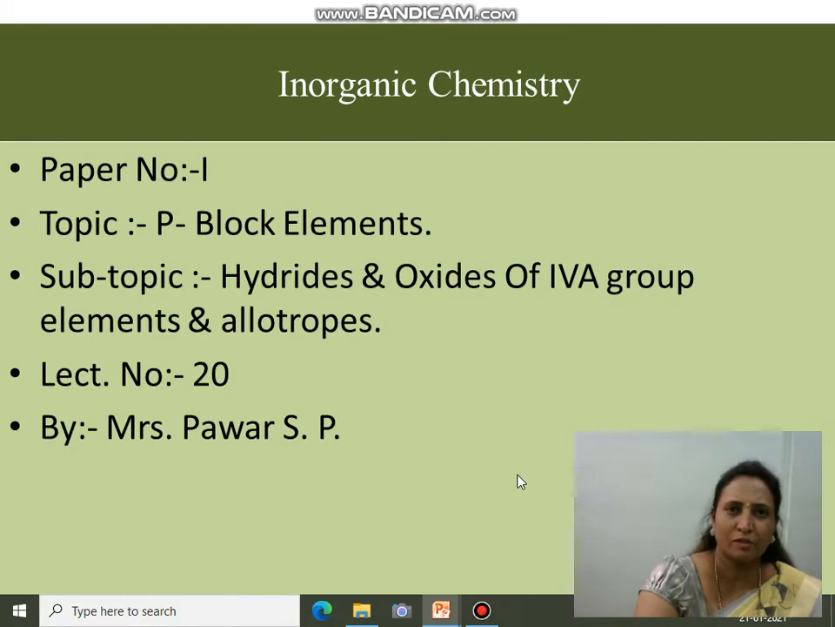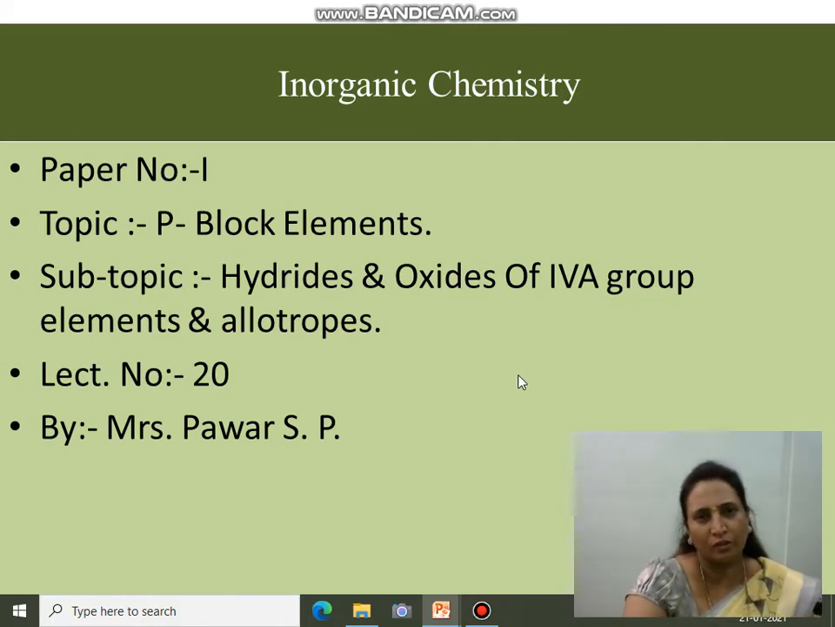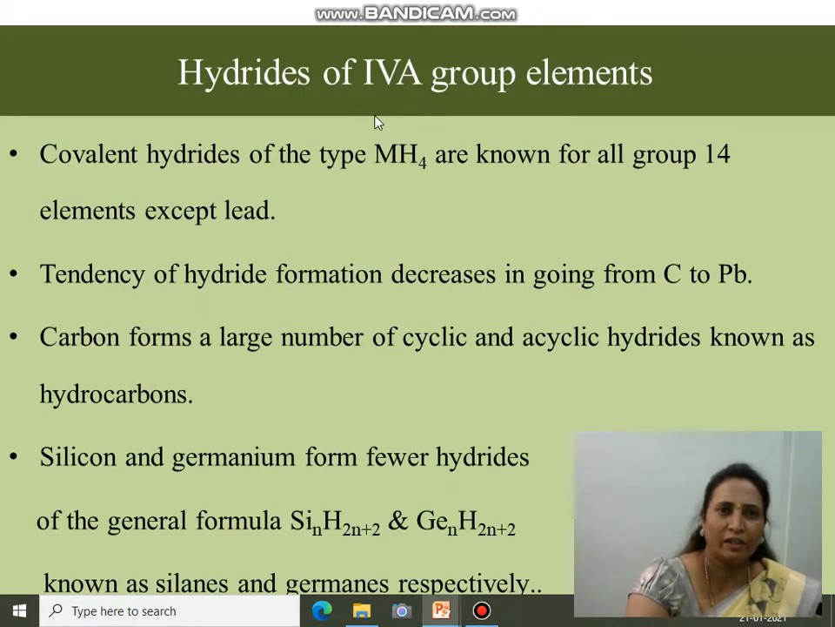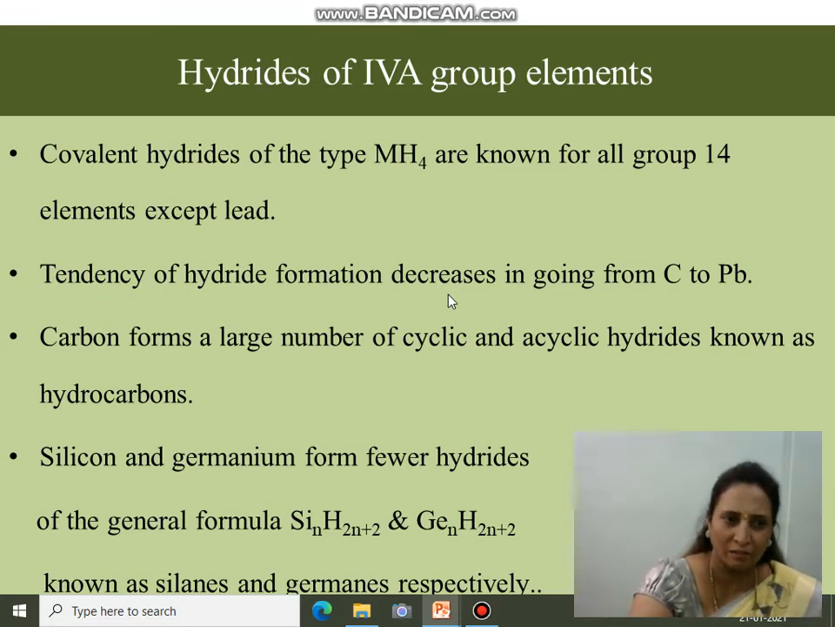Next lecture, lecture number 20, p-block elements, subtopic: hydrides and oxides of fourth group elements and their properties. Now hydrides of fourth group elements: they form hydrides of the type MH4. Hydrides are nothing but compounds with hydrogen. The tendency of hydride formation decreases from carbon to lead, that is, carbon has more tendency than other elements.